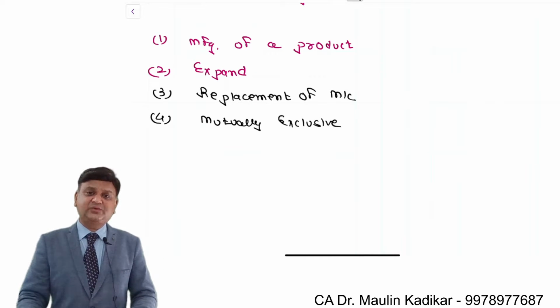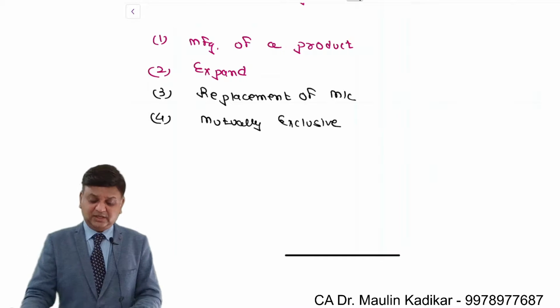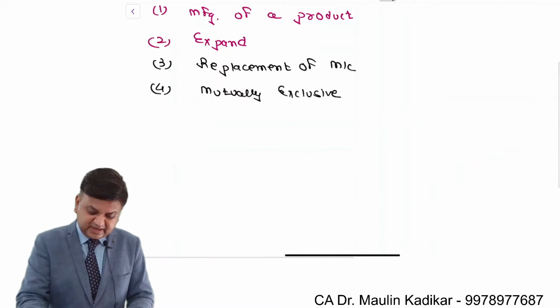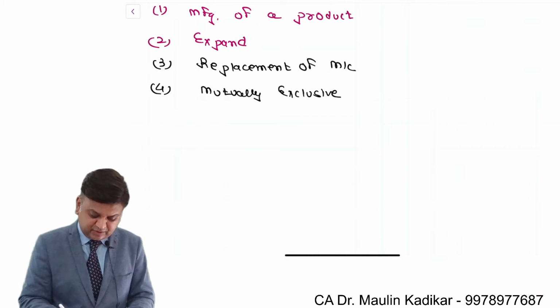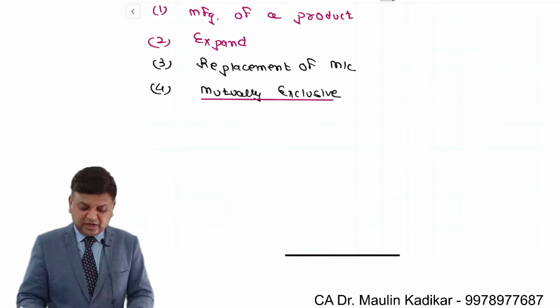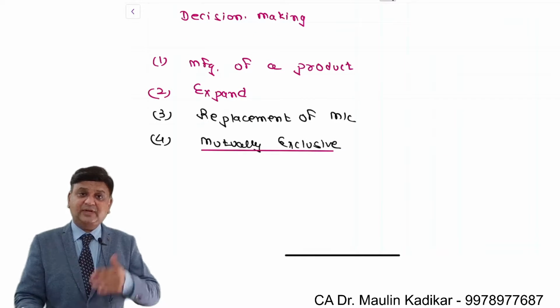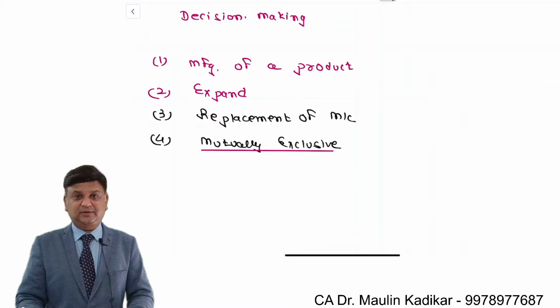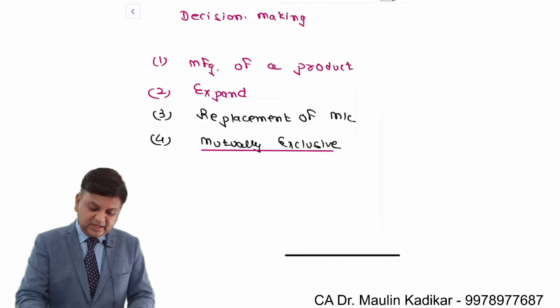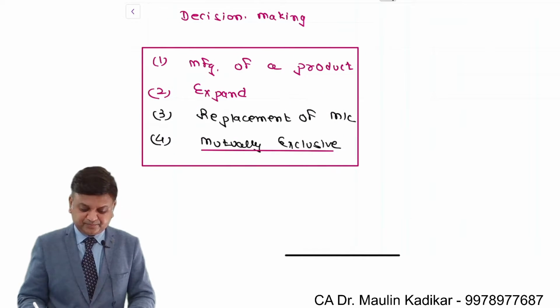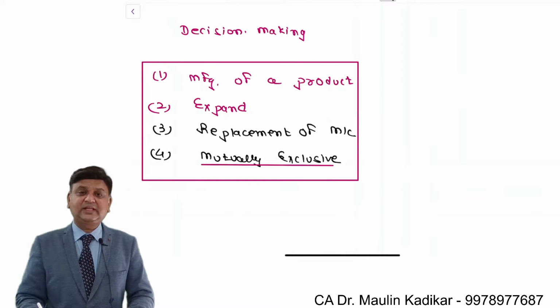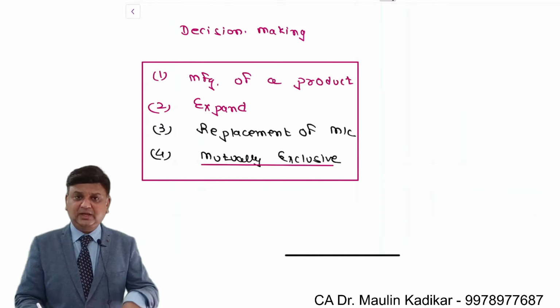I would be able to expand at one of the two places. That is given the technical name of mutually exclusive options. How to take the decision with respect to mutually exclusive options, that is what we are going to understand over here. In a way, this chapter is about the entire decision making. We are going to take decisions for different situations.